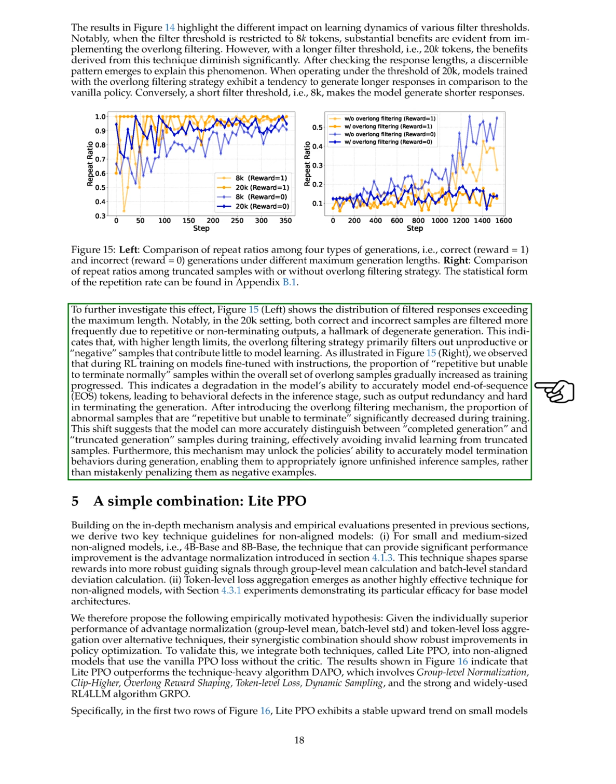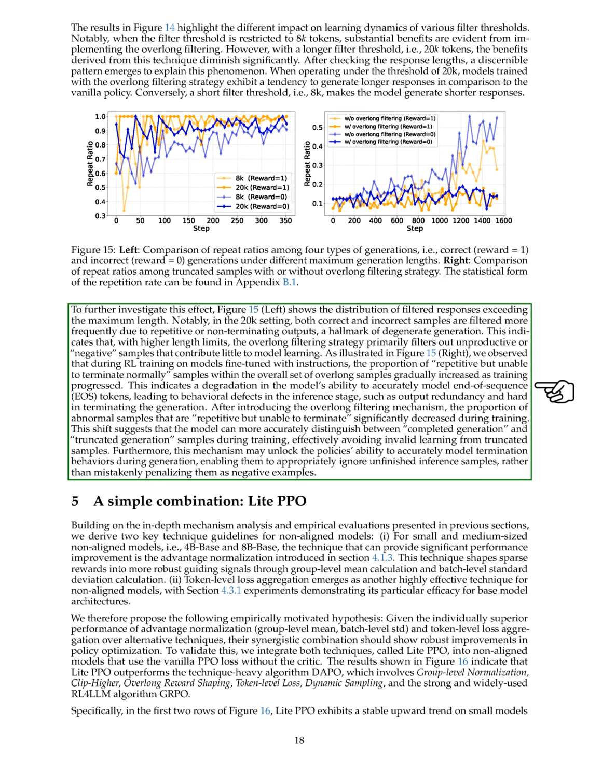After implementing the overlong filtering mechanism, we see a significant reduction in these abnormal samples during training. This change indicates that the model becomes better at distinguishing between completed and truncated generation samples, thus avoiding invalid learning from incomplete outputs. Additionally, this mechanism enhances the model's ability to accurately model termination behaviors, allowing it to disregard unfinished samples instead of incorrectly treating them as negative examples.